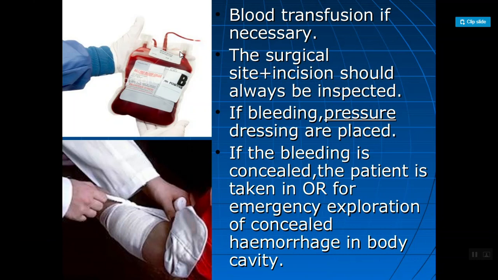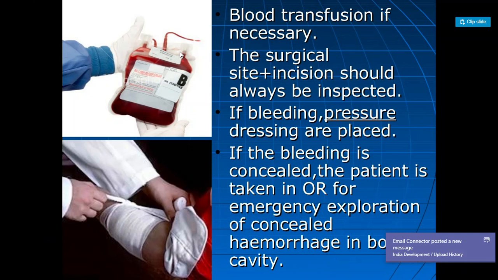Next, the surgical site or incision should always be inspected. Means we have to do the inspection, only observation of the surgical site and the incision sites. If bleeding is there, then a pressure dressing, means a tight dressing, is placed over the incision site to stop the bleeding. If the bleeding is controlled, once the bleeding stops, then the patient is taken to the OR,